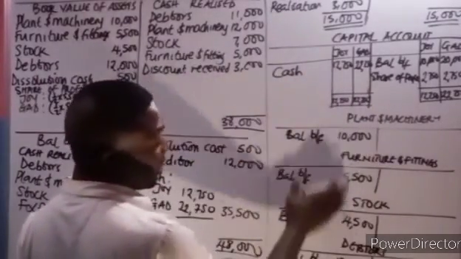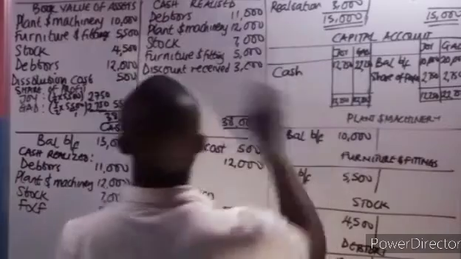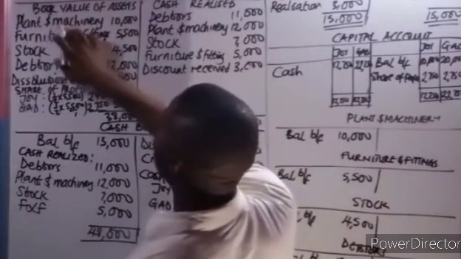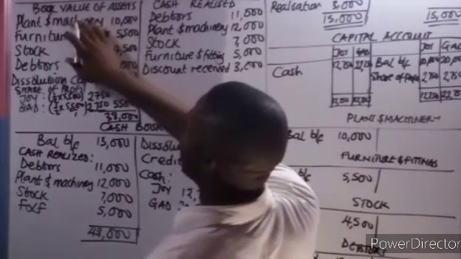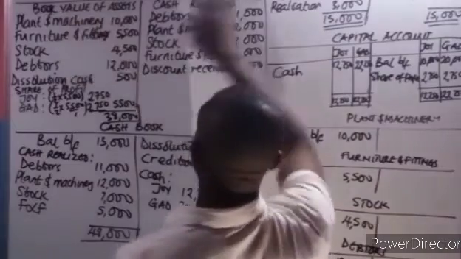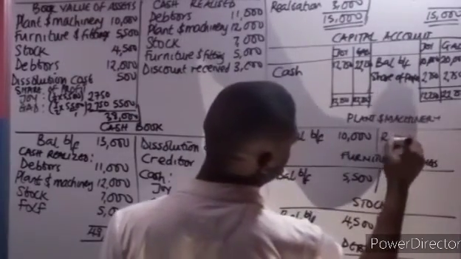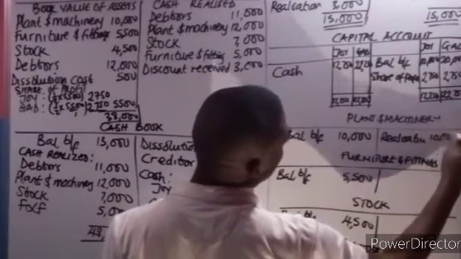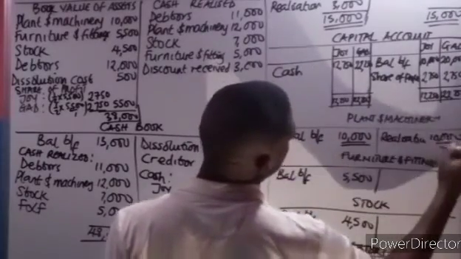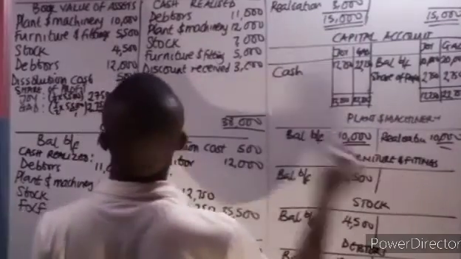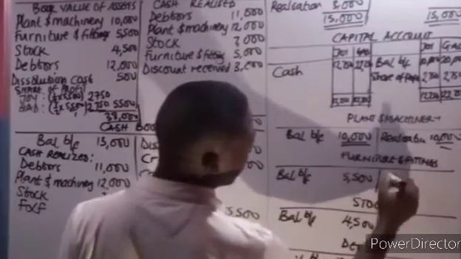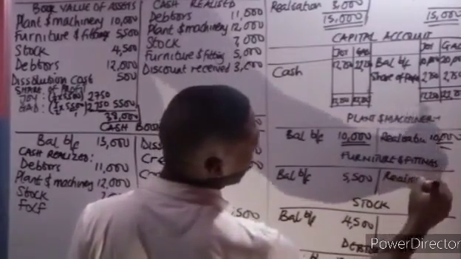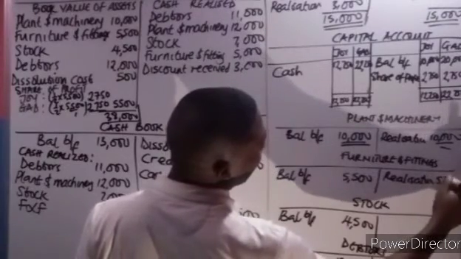These are the balances brought forward. Now reflecting this, plant and machinery, we debited the book value here, so the corresponding entry will come here. So it will be realization 10,000, and that will close it. And this other one also, realization 5,500.